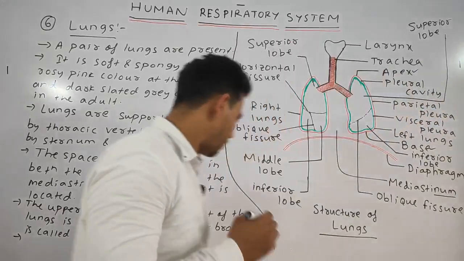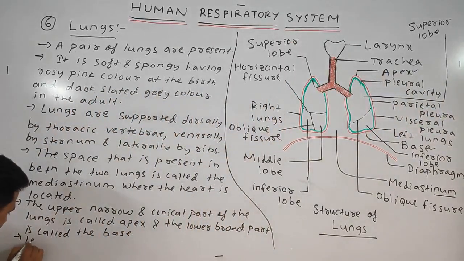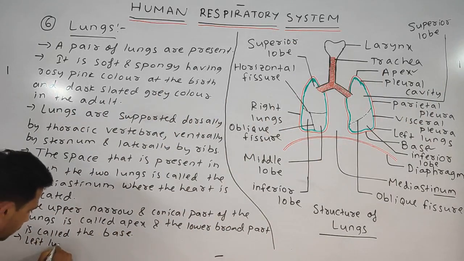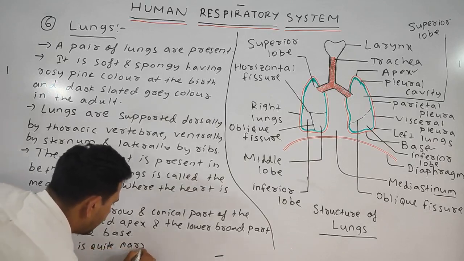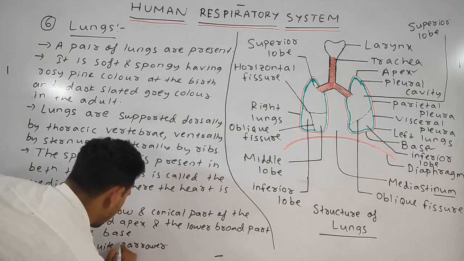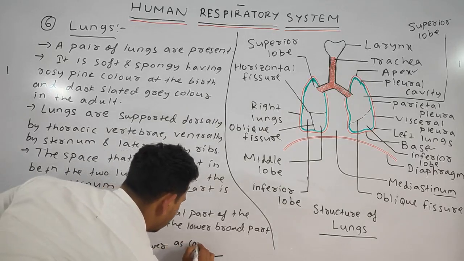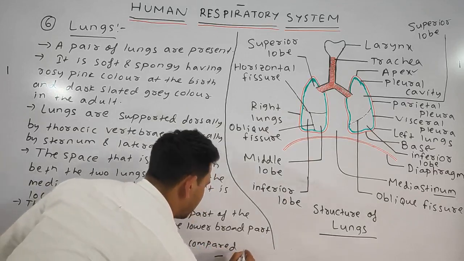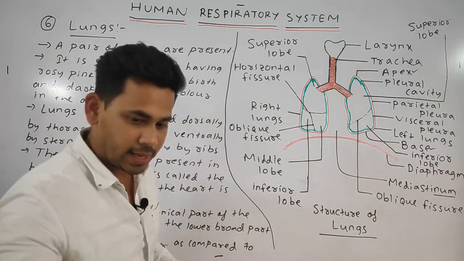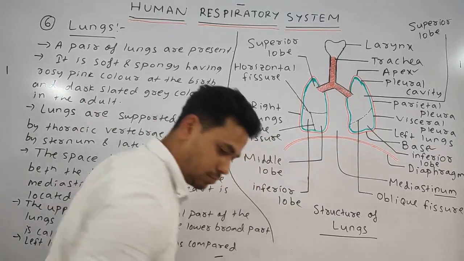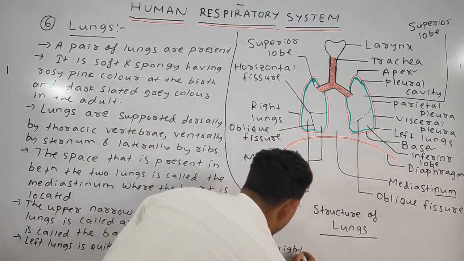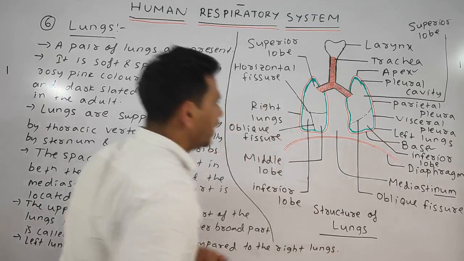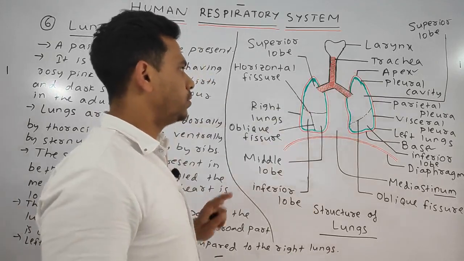So your next point: the left lung is quite narrower as compared to the right lung.